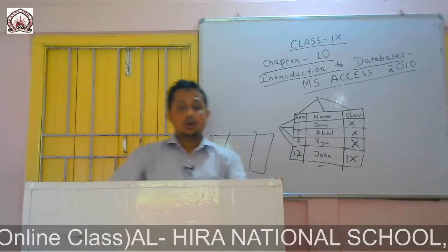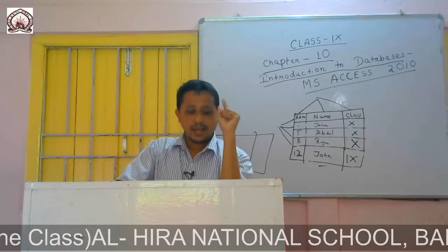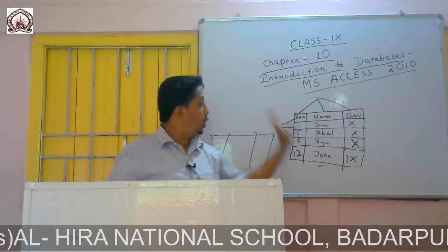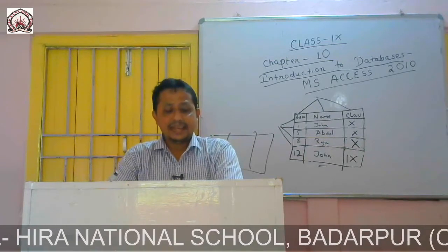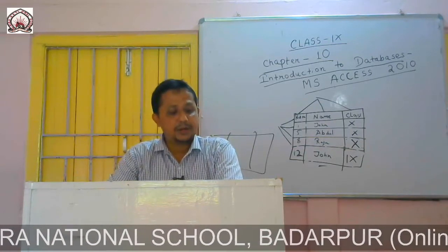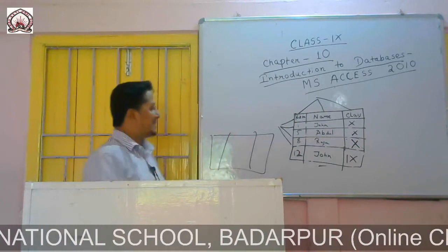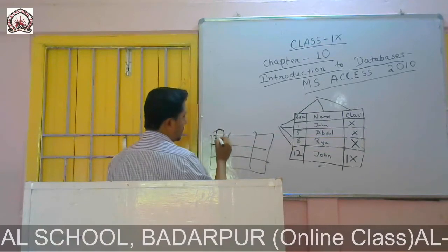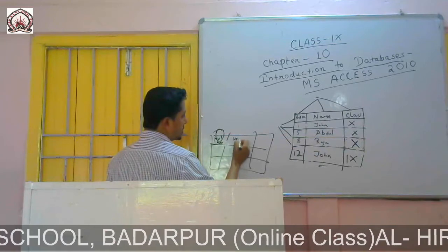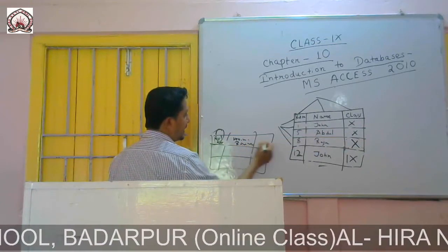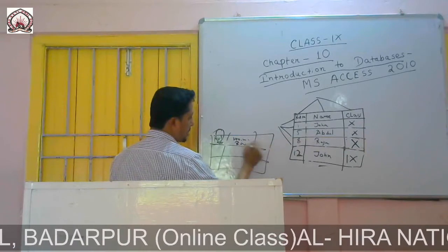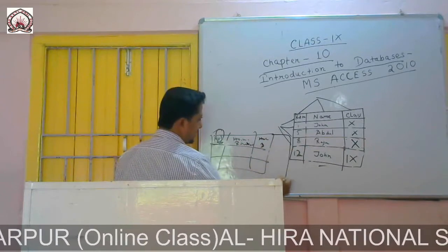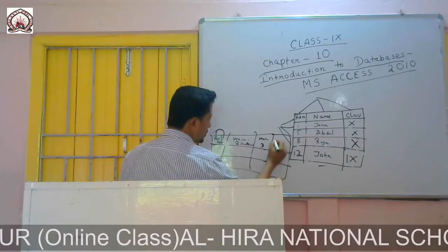Now what is foreign key? A foreign key is a field or a group of fields that is or are used to establish a link between data in two tables. For example, say there is a roll number, and this is hostel room number, and this is say hostel number, and this is hostel block, then say room number.